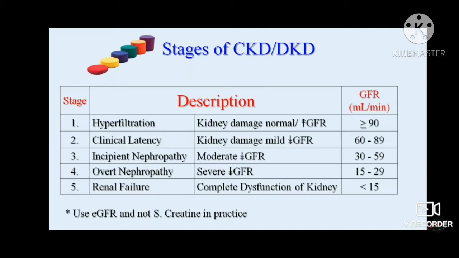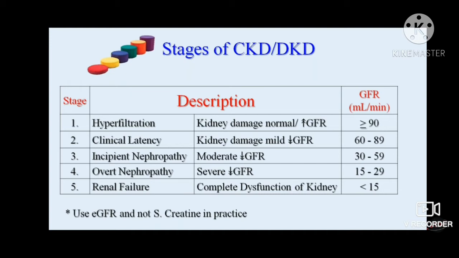So we should differentiate between non-DKD and DKD. So how do we differentiate it? In case of DKD, the proteinuria is generally gradual, whereas in non-DKD, the proteinuria can be rapid. So gradual progress suggests diabetic kidney disease, and rapid progress suggests non-DKD cases.